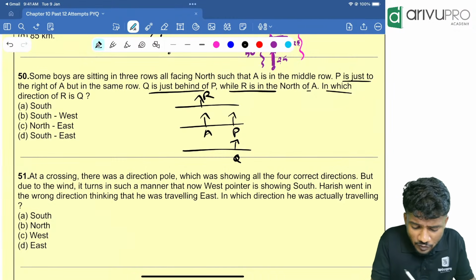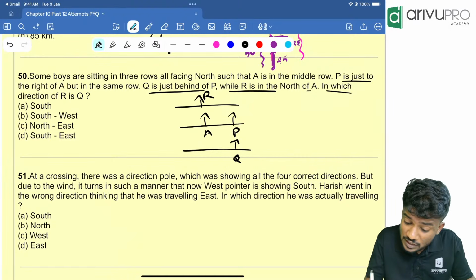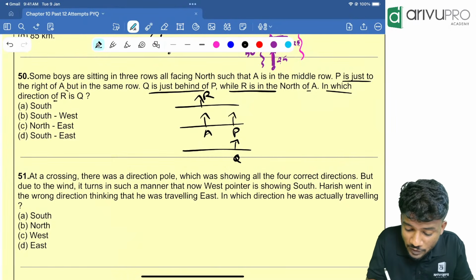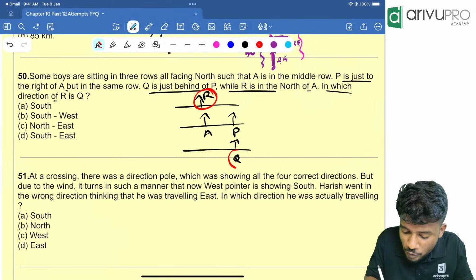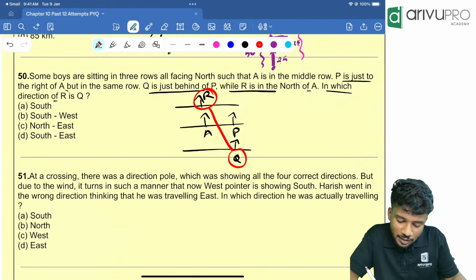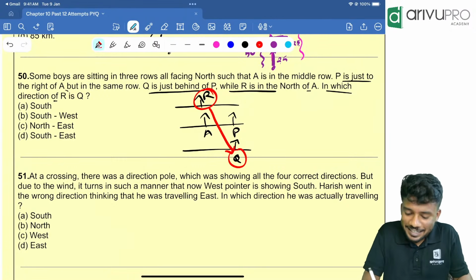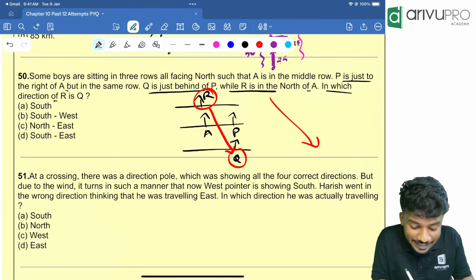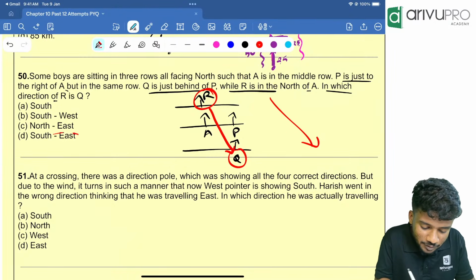Then what happens? In which direction of R is Q? With respect to R, Q is in which direction is the question. Draw this way. Which direction is that? This way is south east direction. Where is southeast? Option D is here.